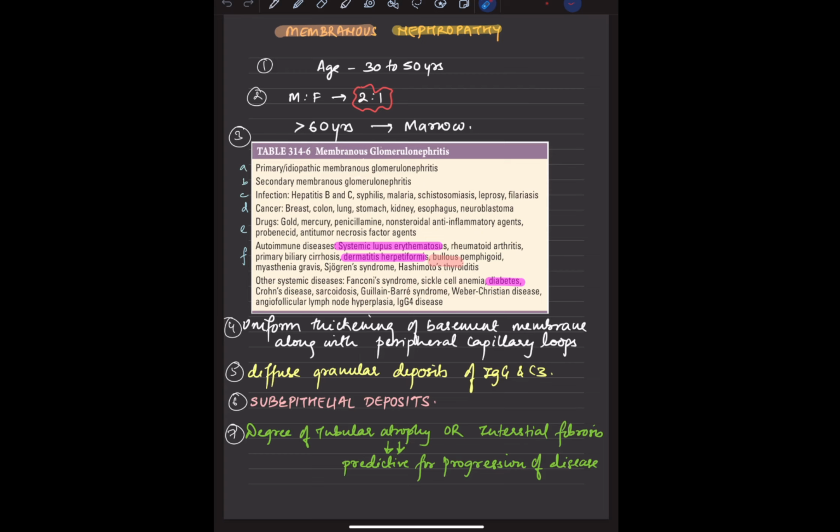Okay, so we start with the first thing first. That is, what is the age group? Now, this is something which is 30 to 50 years. Okay. Now, I did study it from Marrow as well, and that says that it is more than 60 years. So it is like an old age disease, right? Now, most commonly the male to female ratio is 2:1. Okay. So now what are the causative factors?